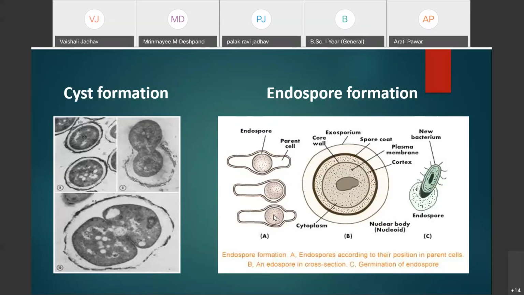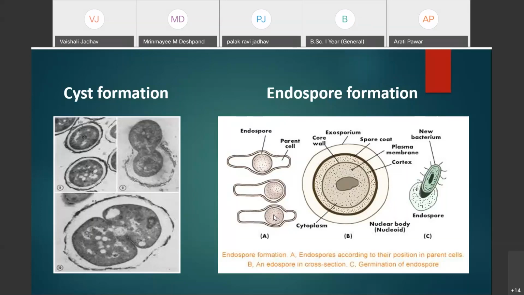At the stationary phase, the nutritional elements are responsible for the formation of the endospore. That means whenever nutrient availability is less, at that time endospore formation takes place.